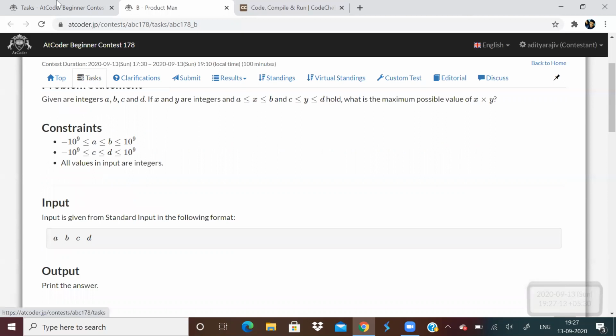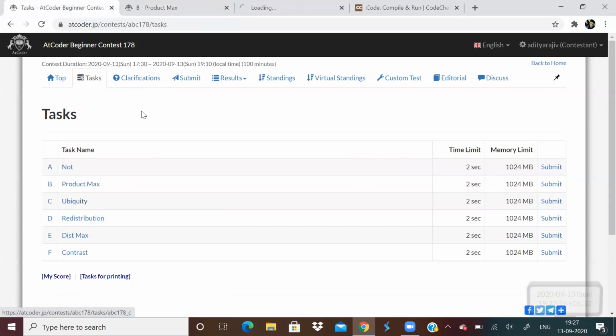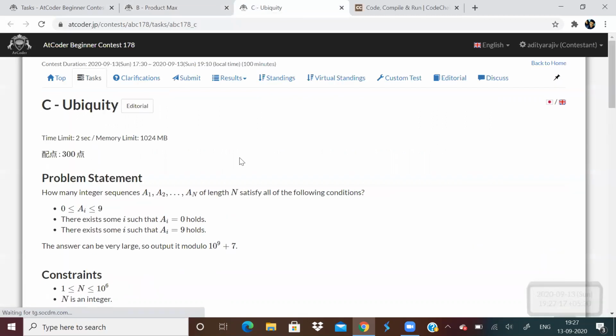Let us see the third one. How many integer sequences of length n can we make such that each number is from 0 to 9? There should be some i such that A of i is 0, and some i such that A of i is 9. And we should output the answer mod this number.